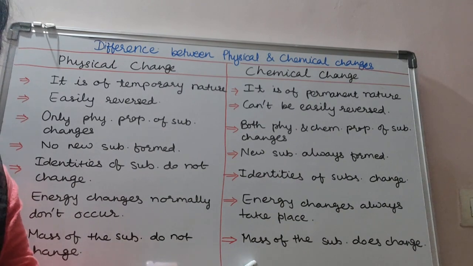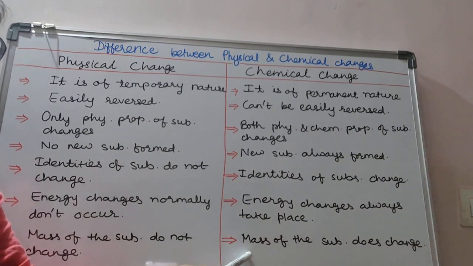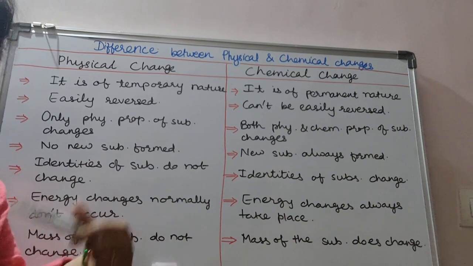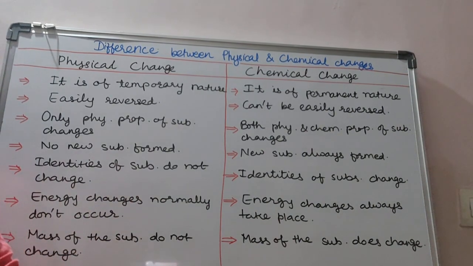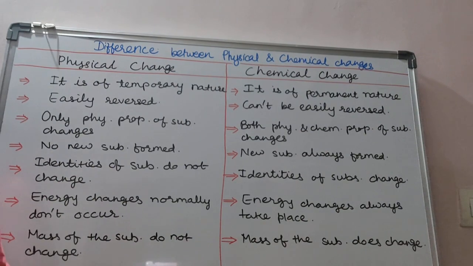But in the case of chemical changes, if we burn or light the candle, before lighting the candle we take out its weight, and after its burning, do you think that both masses are the same? No. So you will get a difference between the masses before lighting the candle and after lighting the candle. I hope you got all these points, and these are the total 7 differences between physical and chemical changes.